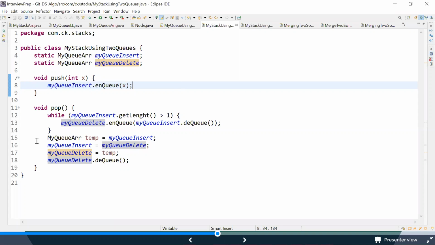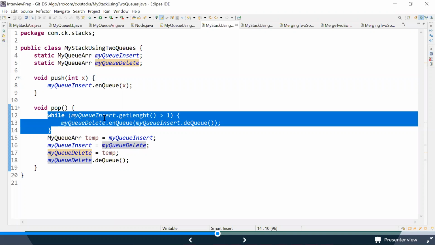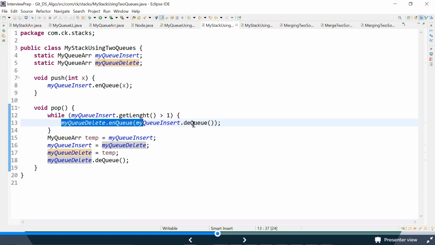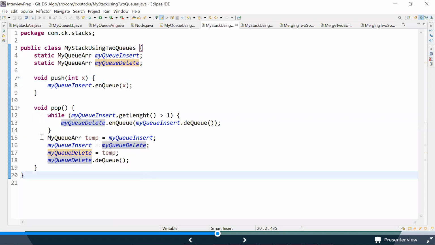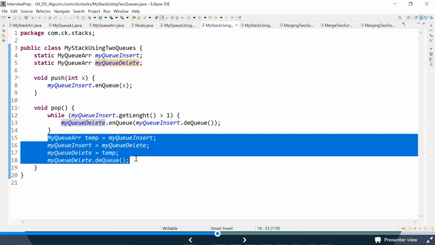But in the pop method, I'm trying to execute this while loop. After this while is done, I do q2.enqueue of q1.dequeue, the same thing that I did in this while loop. And finally, in this particular logic, I've taken a variable called temp and I swapped both.